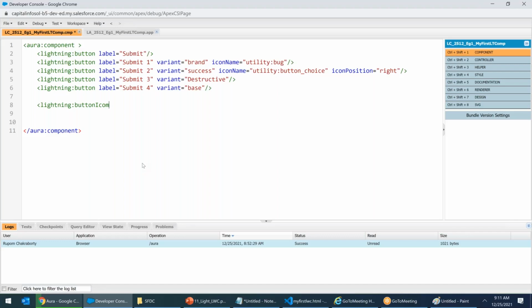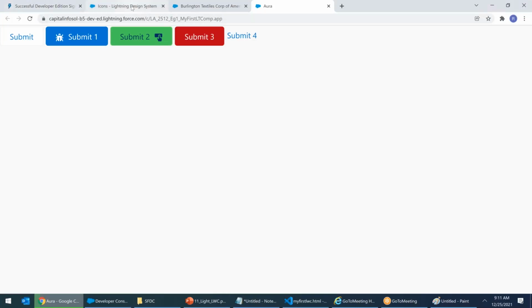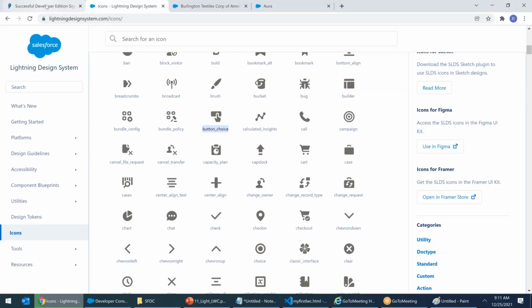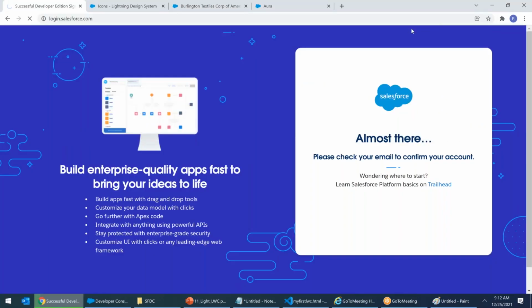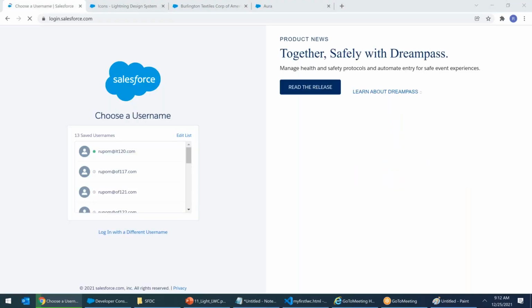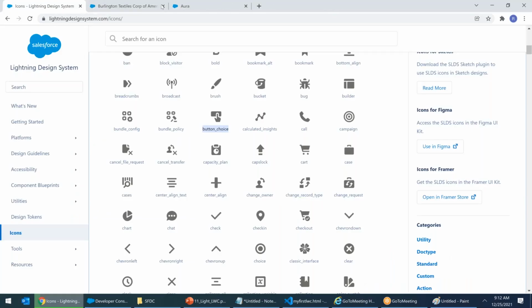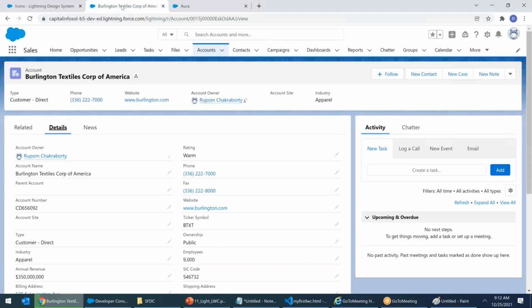What is an icon? Let us see first in Salesforce. Where is that? I logged off. Login.salesforce.com. I should be logged in somewhere. Yeah, it's there. Burlington Test Corp of America.